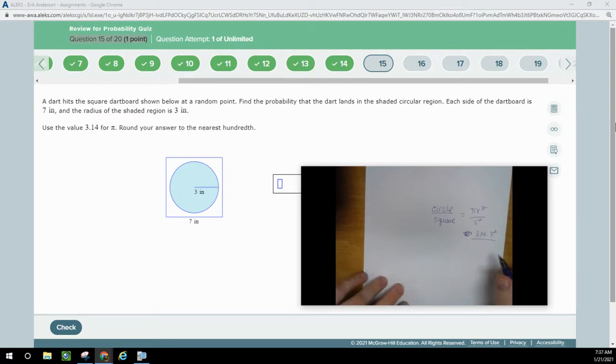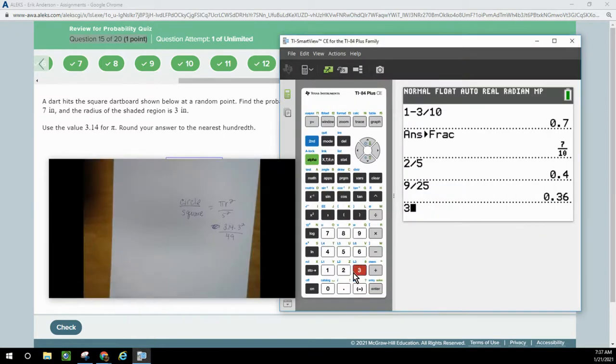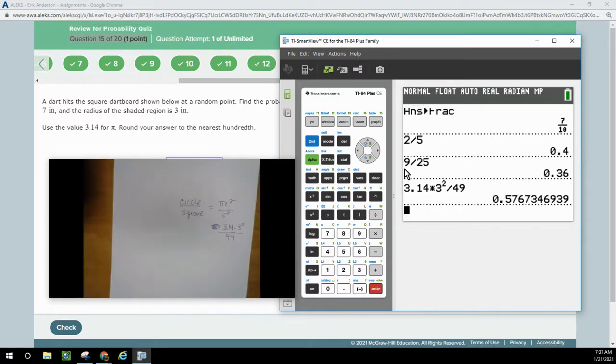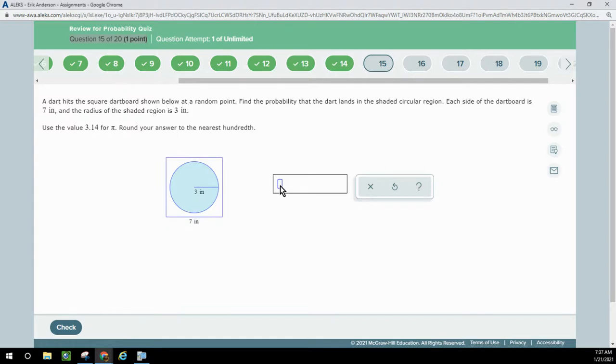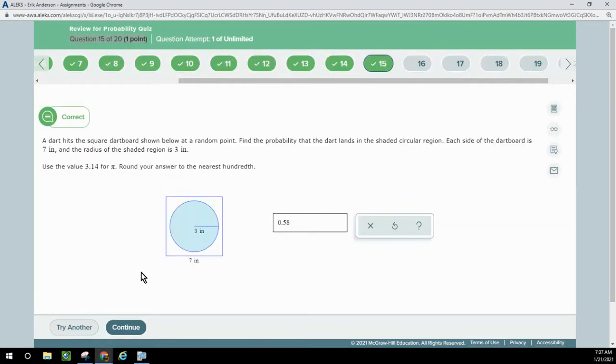And then in the bottom, 7 squared is 49. So we just need to calculate 3.14 times 3 squared and divide that by 49. To the nearest hundredth would be 0.58. So more than 50%, which makes sense because it looks like it covers more than half of the area. It'd be 58%.